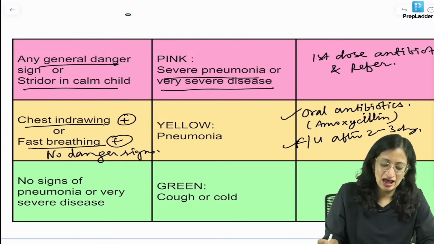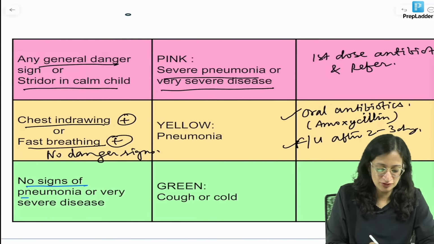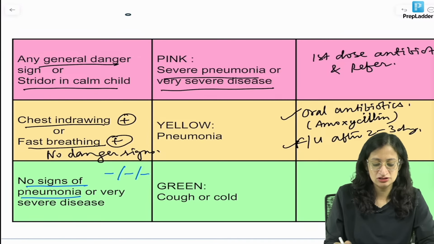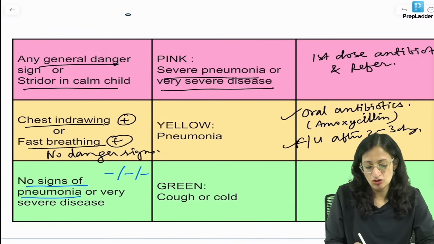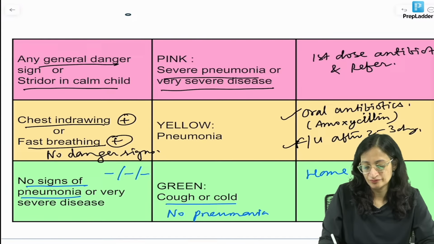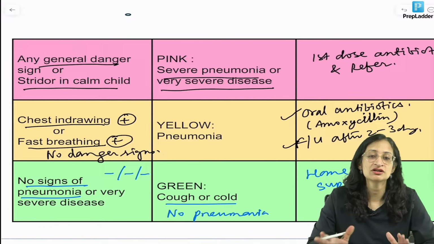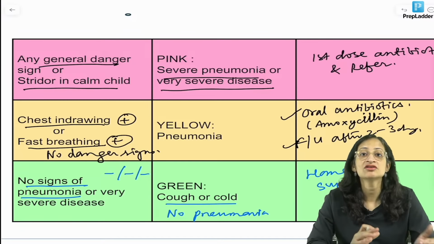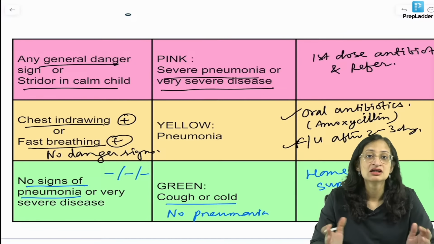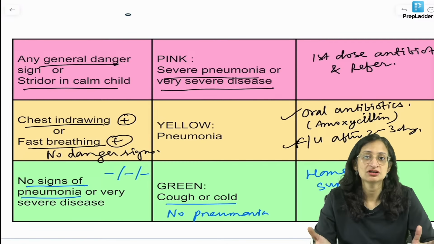And if the child has no signs of pneumonia, that means no chest indrawing, no fast breathing, no general danger signs, then what do you do? We call it cough or cold, or no pneumonia. So you give home-based supportive care. And if the child is symptomatic for more than 14 days, you refer for evaluation of TB. If there is wheezing, you can start MDIs. If the saturation is less than 90%, you need to refer the child. These are some new things that have been added.